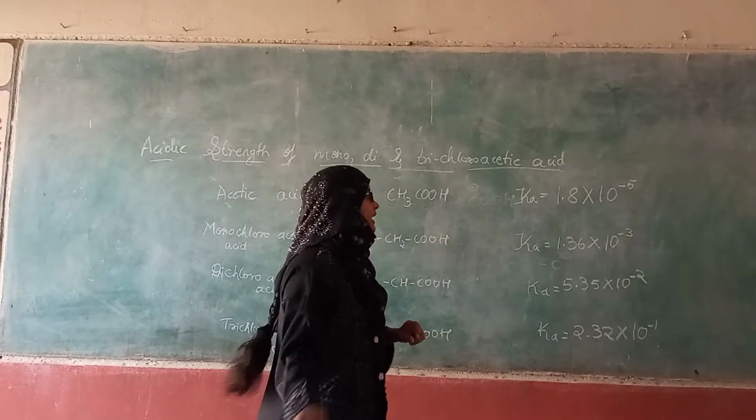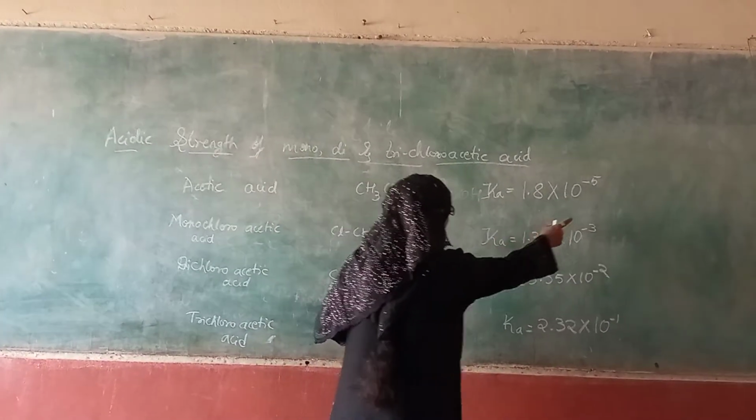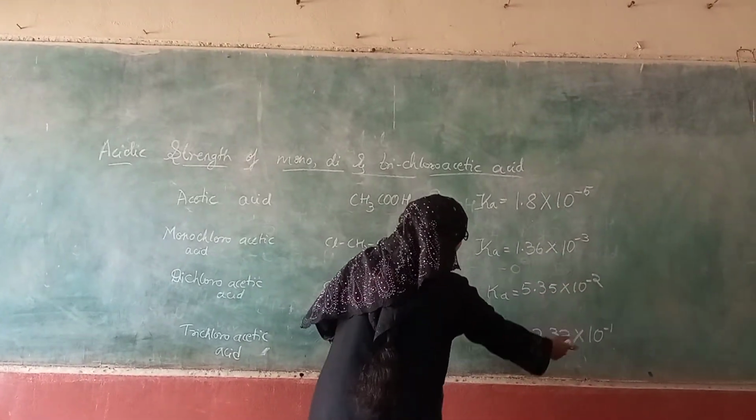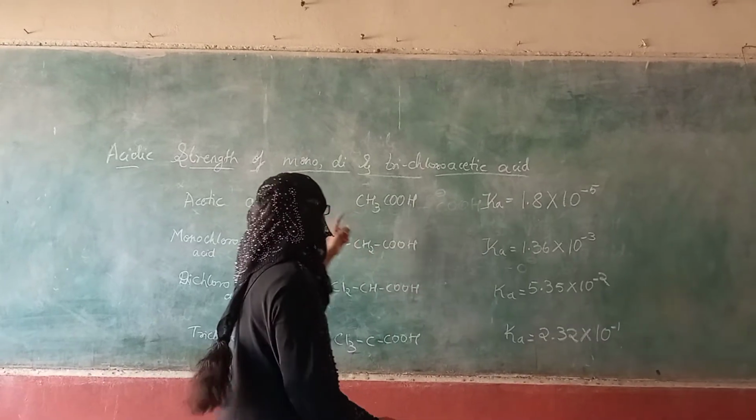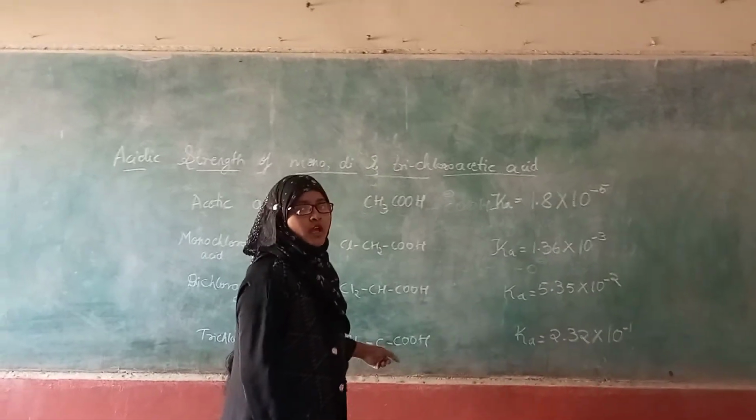So we can see here the dissociation constant value goes on increasing as we increase the number of chlorine